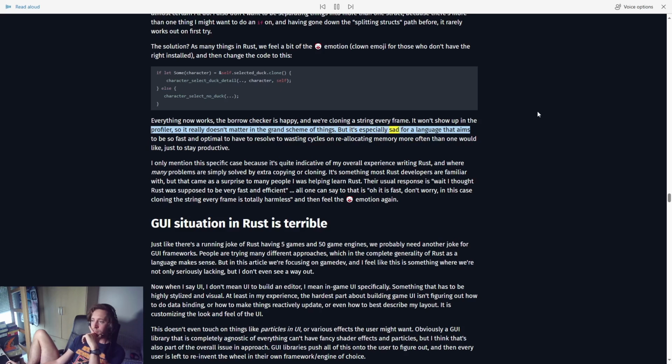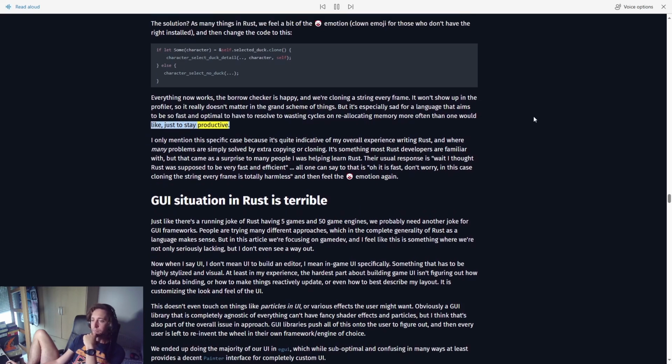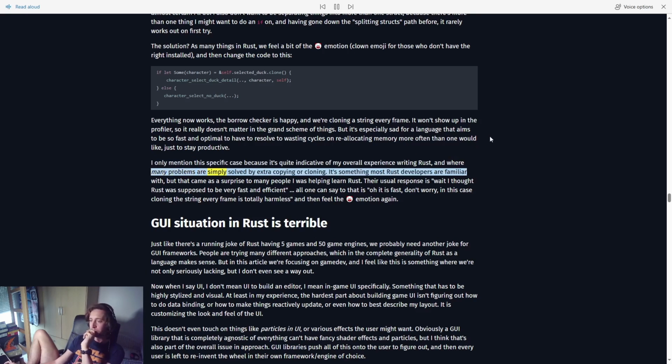But it's especially sad for a language that aims to be so fast and optimal to have to resort to wasting cycles on reallocating memory more often than one would like, just to stay productive. I only mention this specific case because it's quite indicative of my overall experience writing Rust, and where many problems are simply solved by extra copying or cloning.